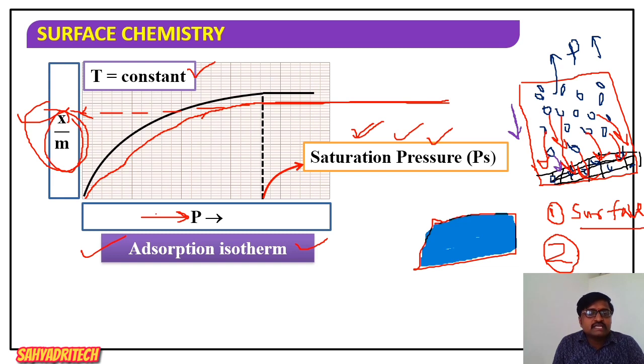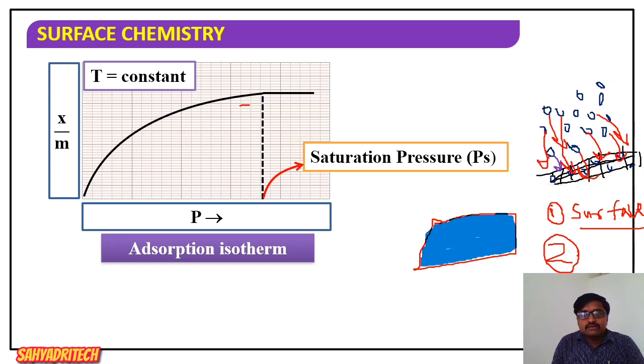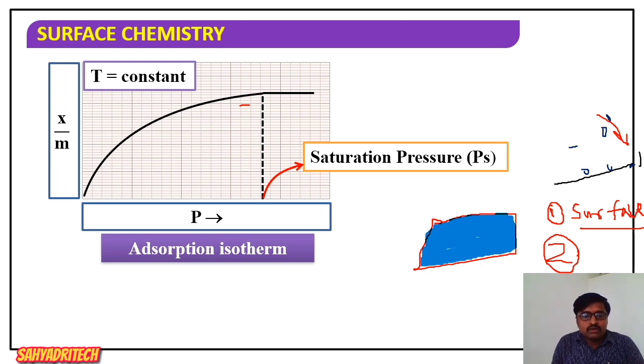These are the plots which indicate the relation between quantity of gas adsorbed on unit mass of adsorbent at a particular temperature. So the relation between quantity of gas adsorbed on unit mass of adsorbent with pressure at a constant temperature is called adsorption isotherm, which is one of the important definitions to be remembered.